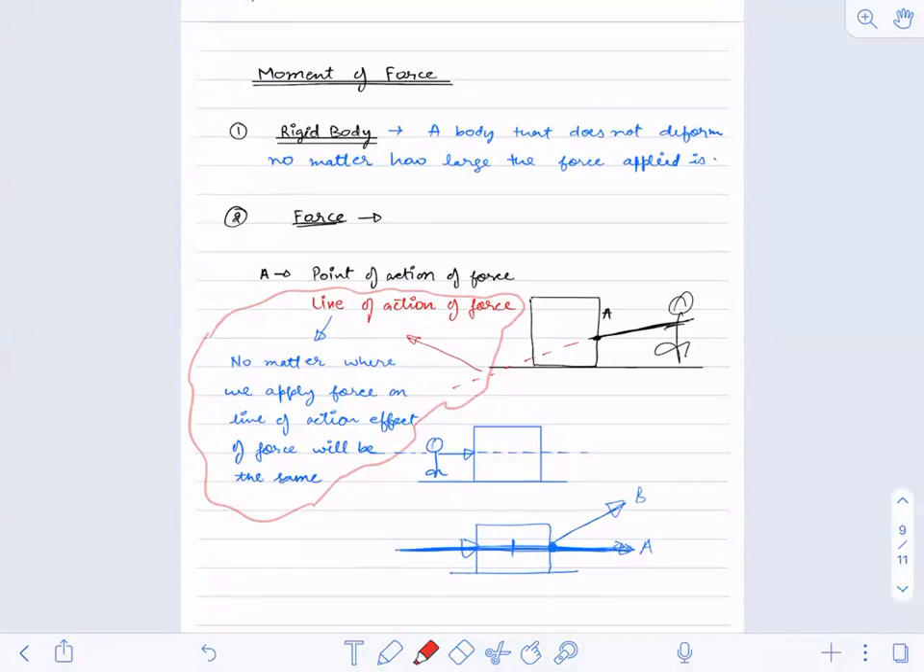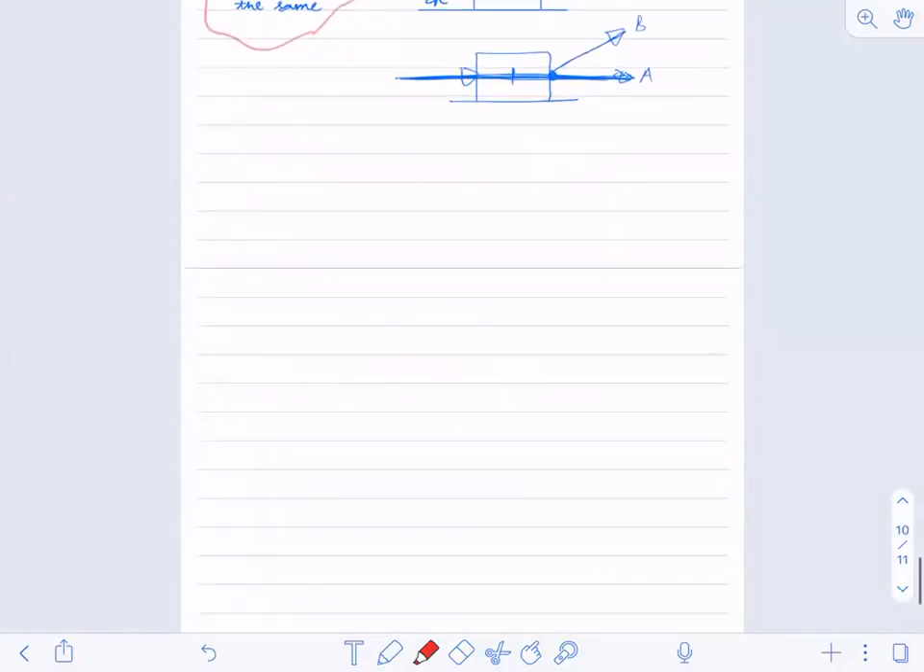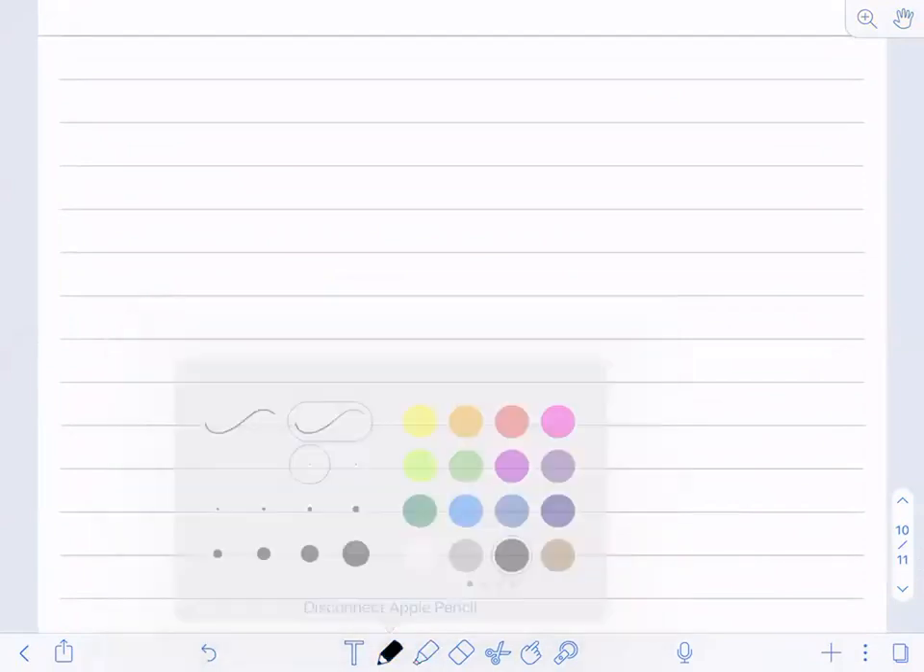So what is moment of force now? Next is moment, what we have to see.